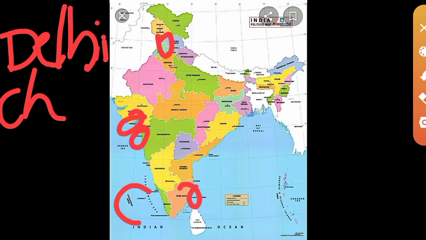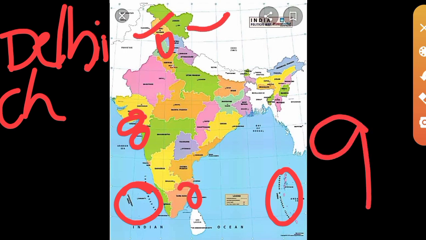Then Lakshadweep, Andaman and Nicobar Islands, and the newly formed Ladakh and Jammu and Kashmir. These are the 9 union territories.